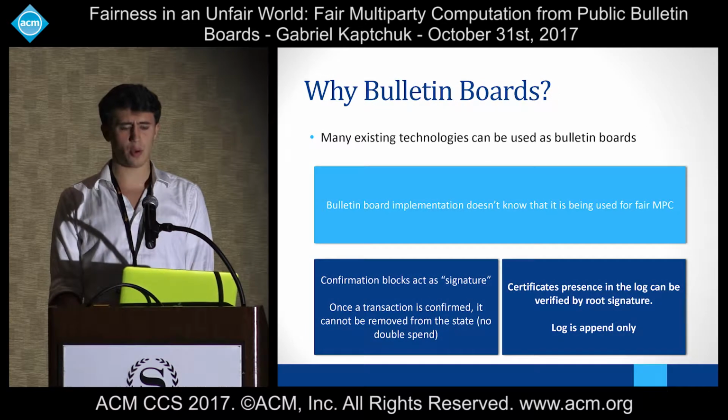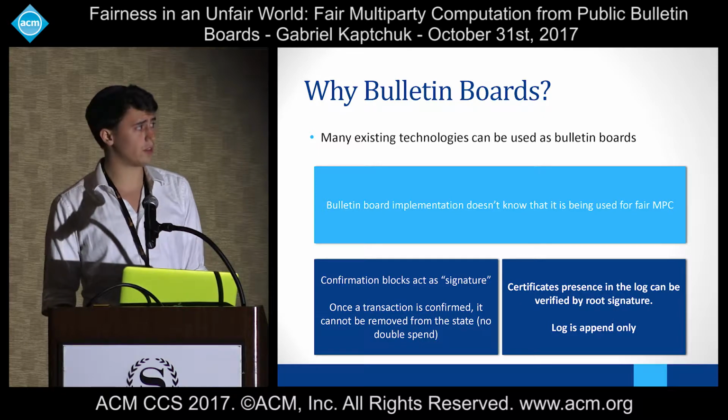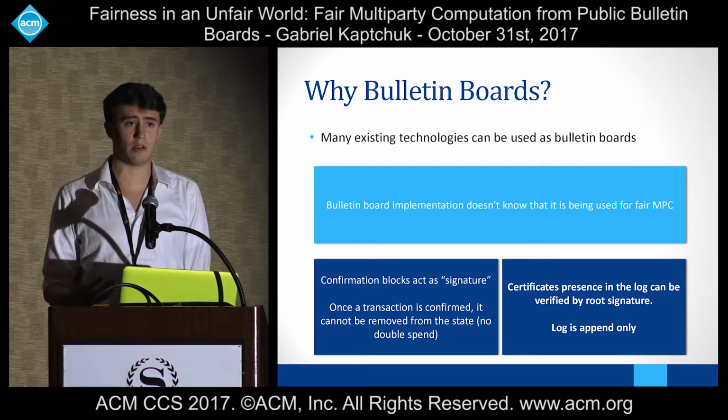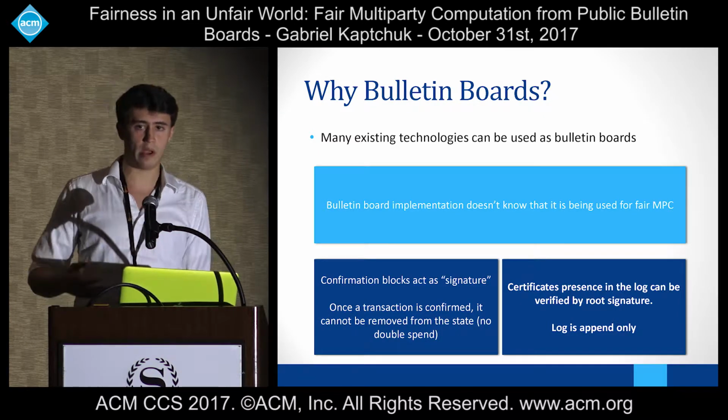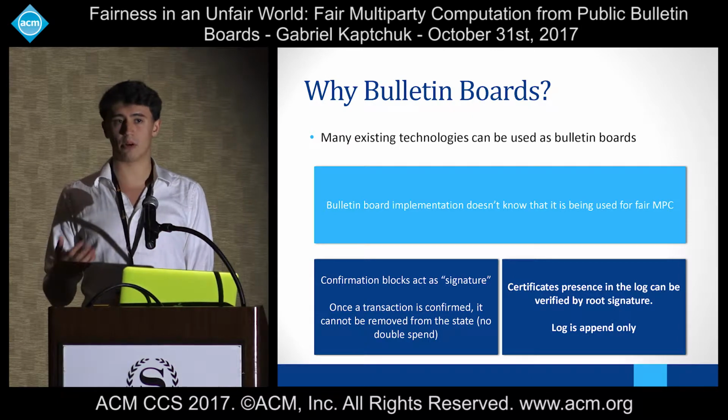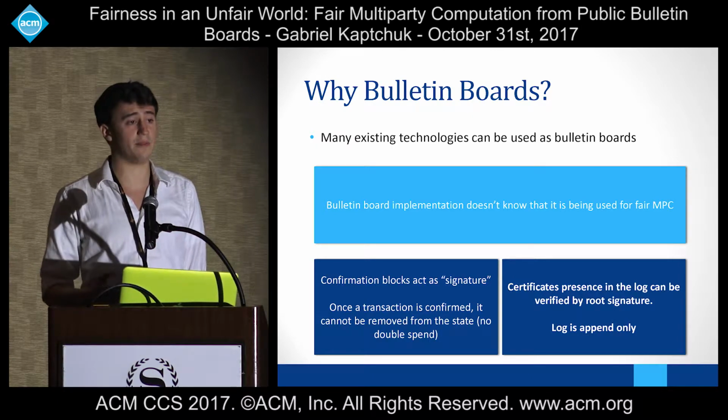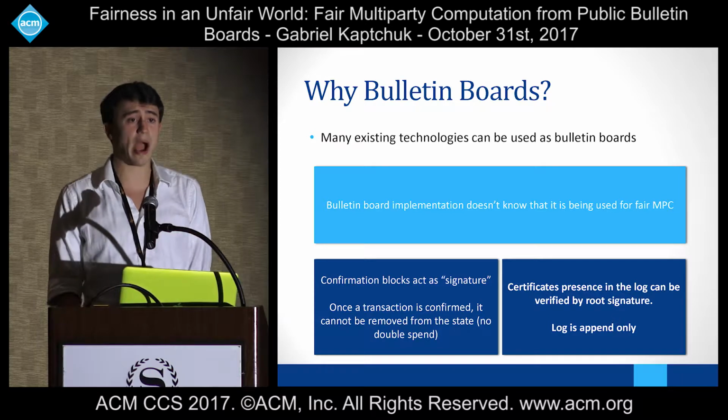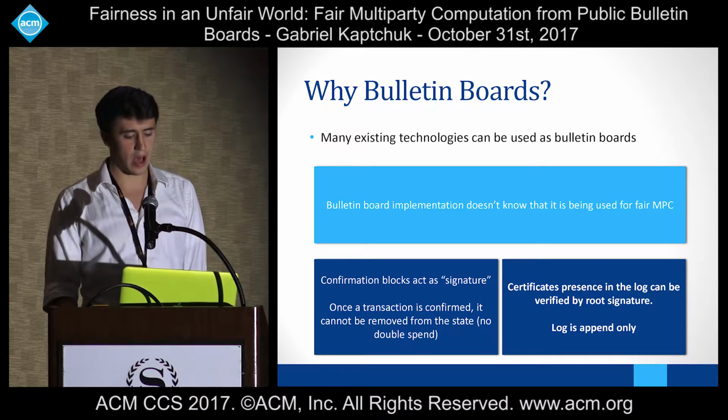So why on earth are we using bulletin boards? I think the main reason here is that bulletin boards are not some weird abstract concept. Bulletin boards exist in reality all the time. And in fact, many existing technologies are practical implementations of bulletin boards.